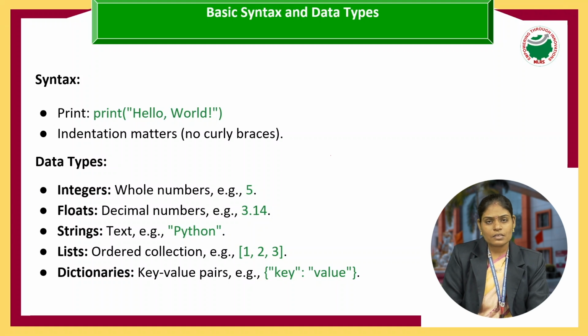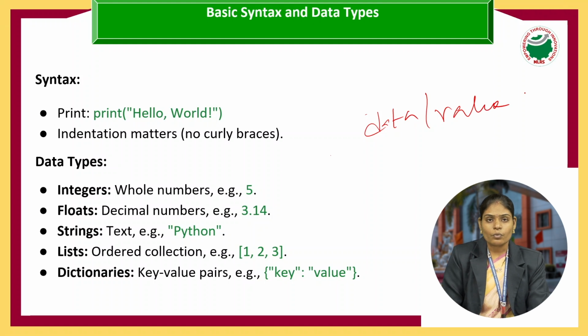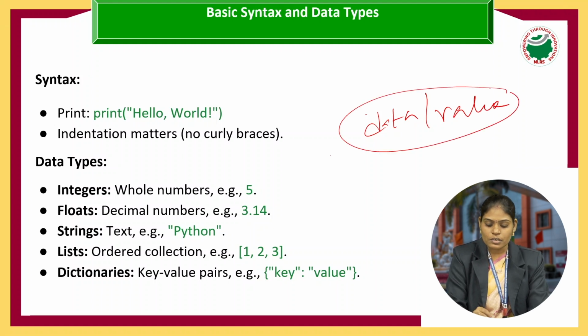Simply, it should be the name of a variable, a function, a module or a class. But what is a variable? A variable is used to store data, or to store a value. Now we are going to talk about data and value. What is data? What is value?